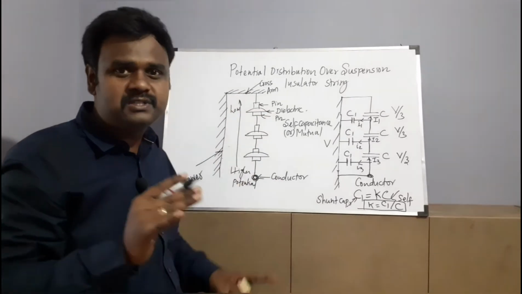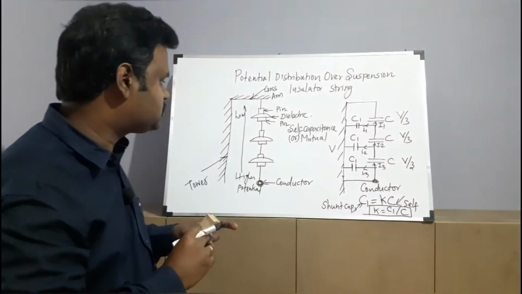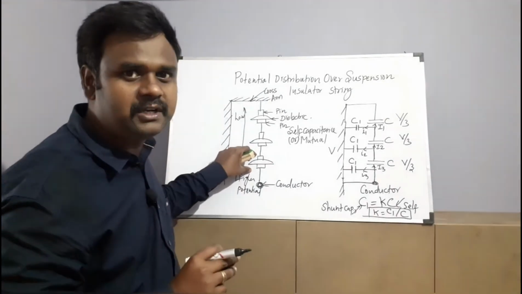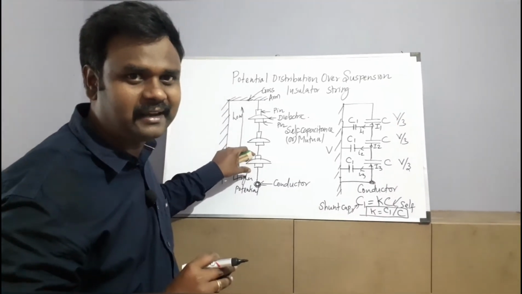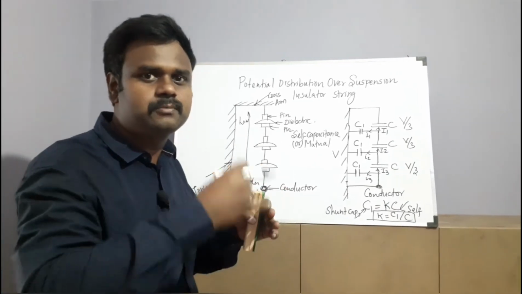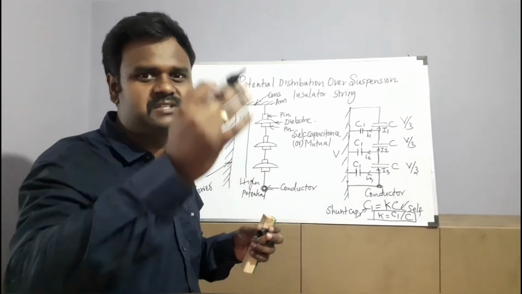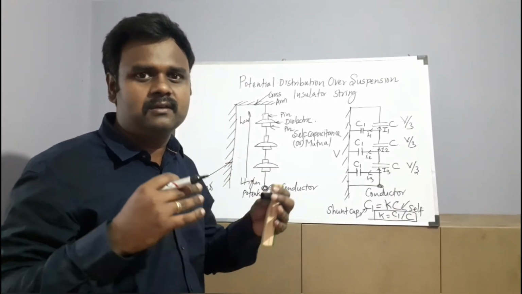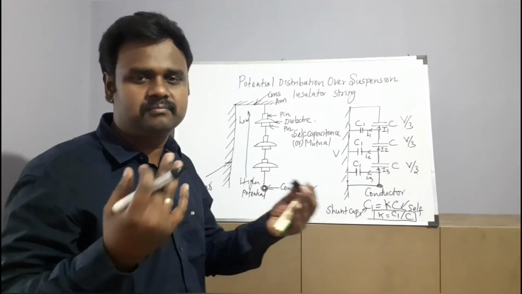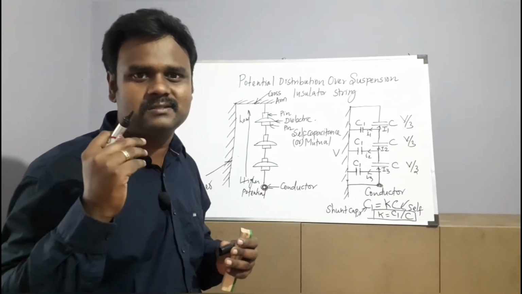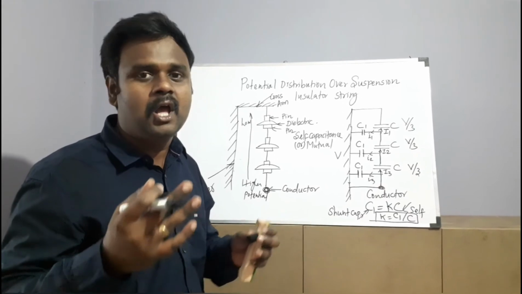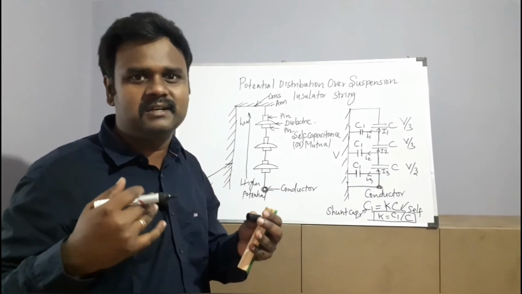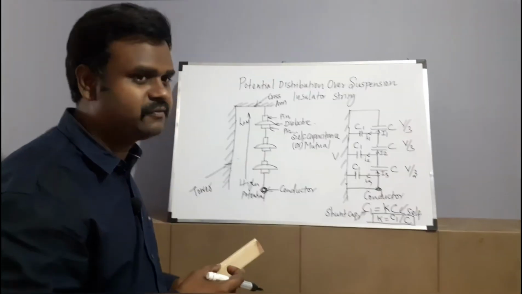So automatically, which disc will puncture very fast? You may assume this disc, because heavy voltage will appear across this disc, so it may get damaged. So we have to uniformly distribute this potential across each disc. This is given by the theory called string efficiency. This string efficiency theory will explain how the potential is distributed across the discs. Let me discuss string efficiency next.